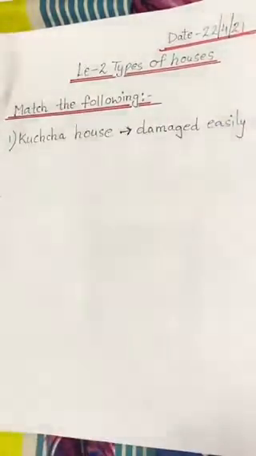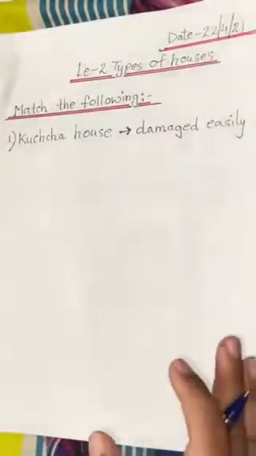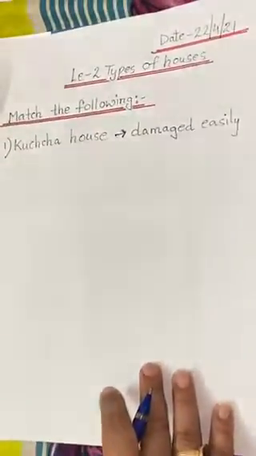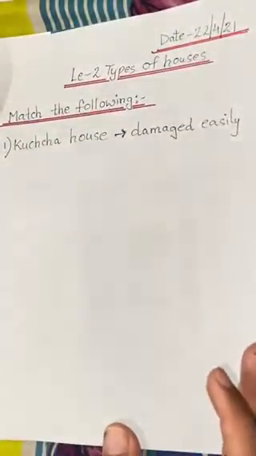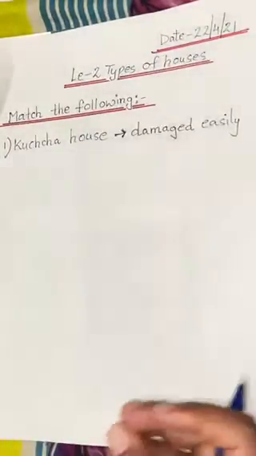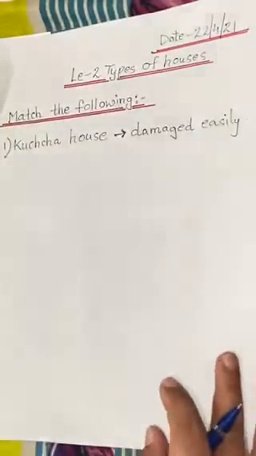Why? Because kacha houses are mostly found in villages, and kacha house is known as a hut. So when it rains a lot or a storm takes place, then these houses made up of mud and straw will be damaged or destroyed easily.